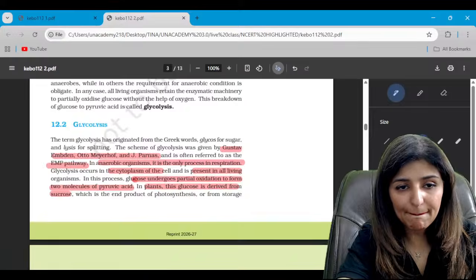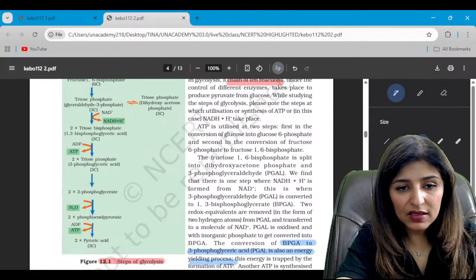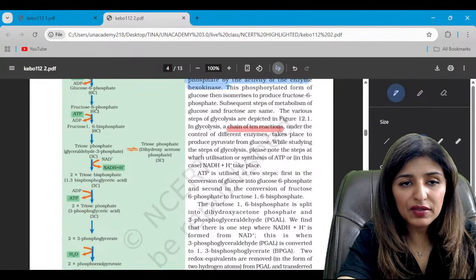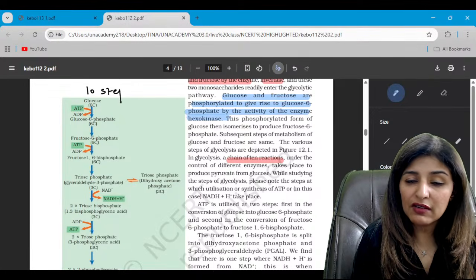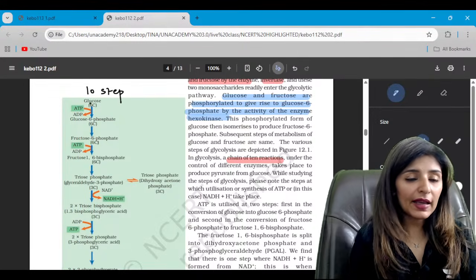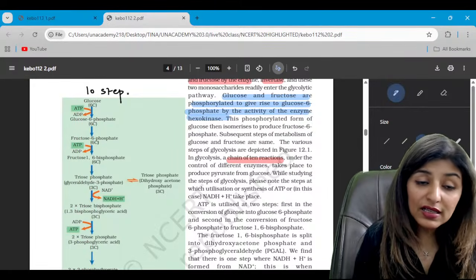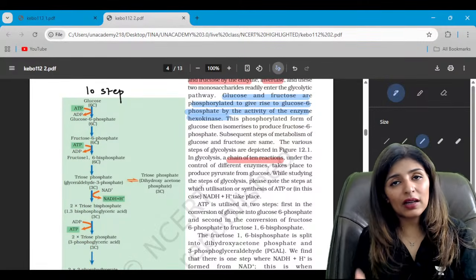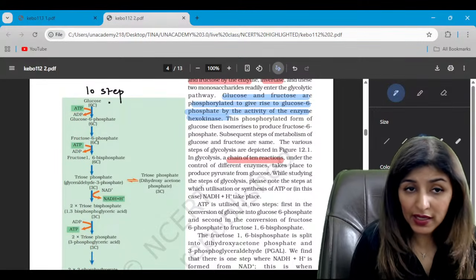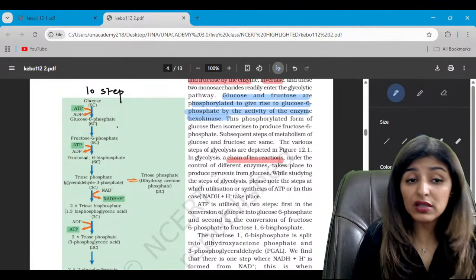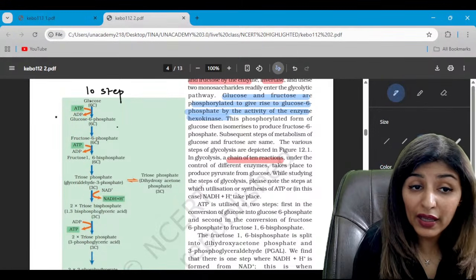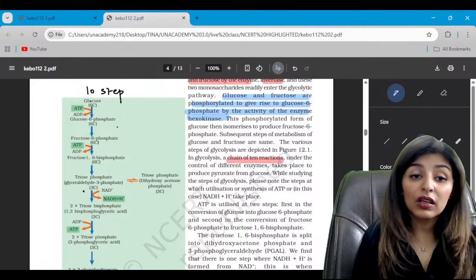Yes, guys. See, these are steps of glycolysis. It is a 10-step process, the pathway was discovered by EMP, right? So 10-step process, anaerobic, occurring in cytoplasm, common to all organisms. So glucose changing into glucose 6-phosphate, then fructose 6-phosphate. You have to note down where ATP is being used.